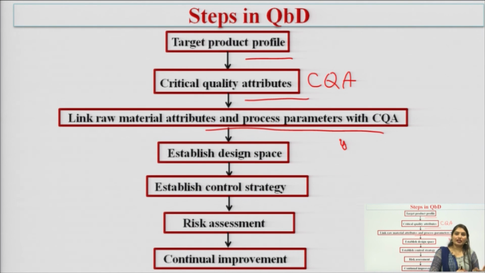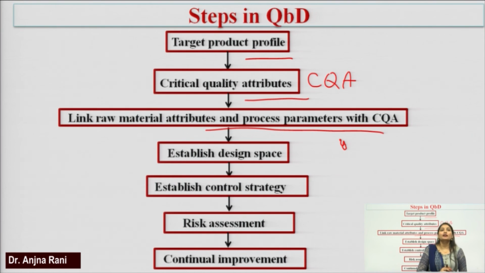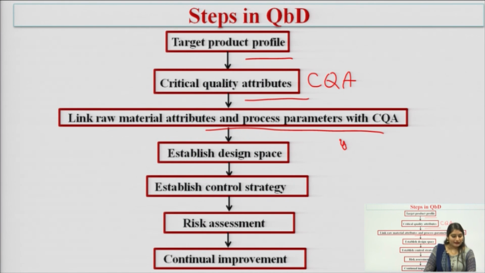Okay. In the critical quality attributes, we have to define certain parameters that will significantly affect the quality, safety and efficacy of the product. And in the third step, we are linking the raw material attributes and process parameters with the critical quality attributes. Okay. This is all about the QBD process.